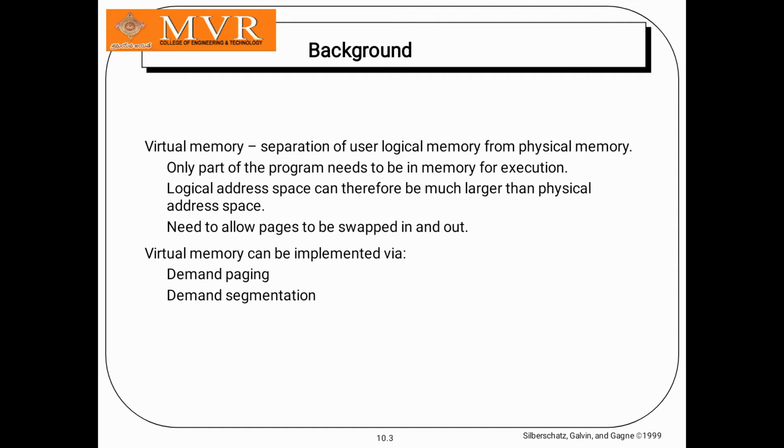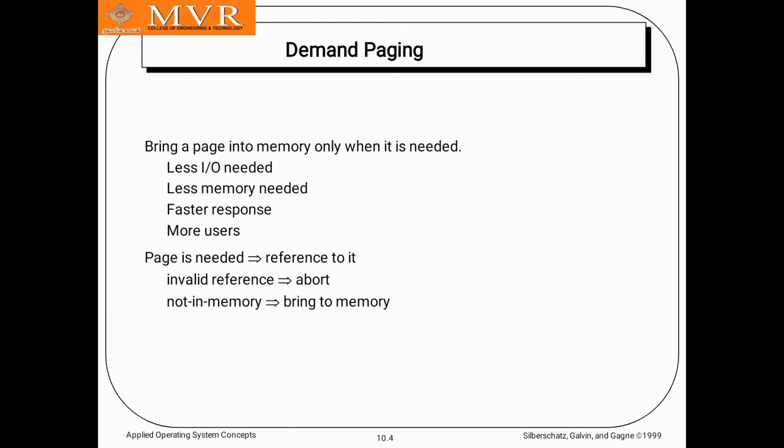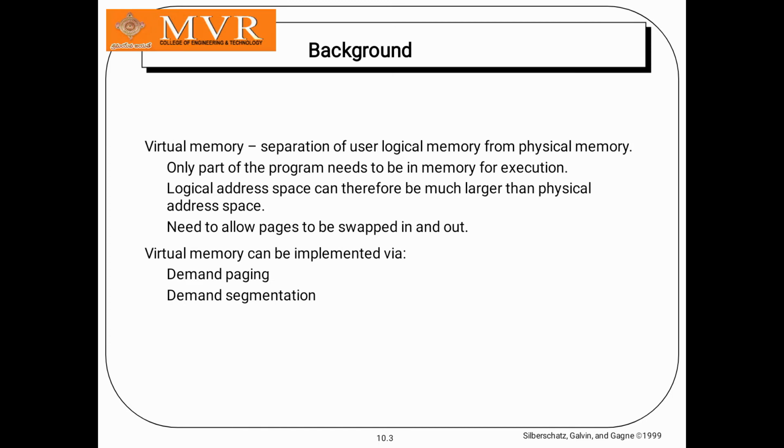Virtual memory can be implemented via demand paging and demand segmentation. Mostly, our virtual memory is implemented by using demand paging and demand segmentation.